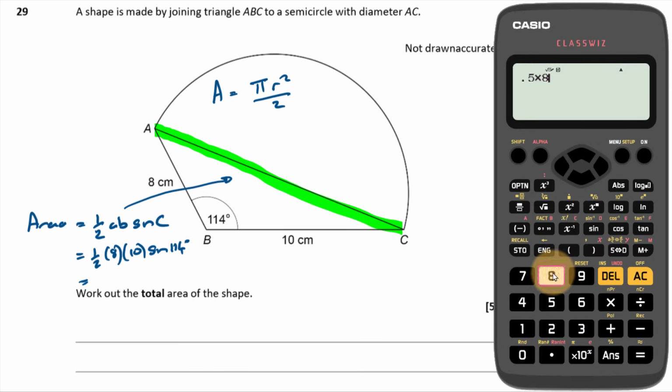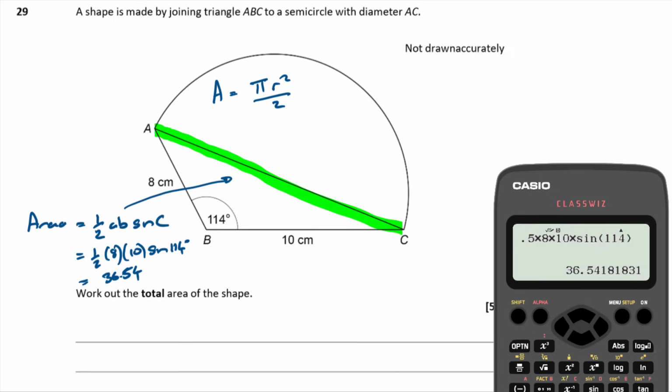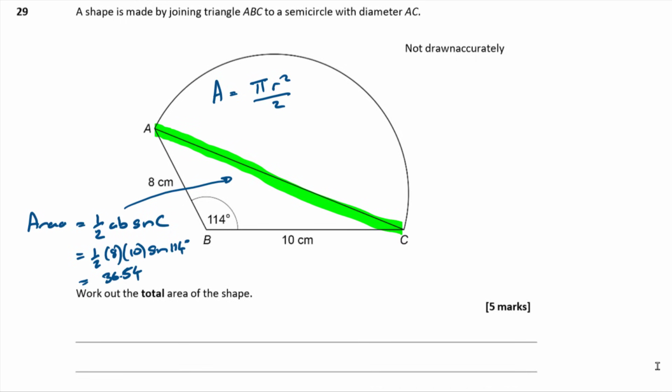So half times 8 times 10 times the sine of 114. That comes out to be 36.5. I'm going to write an extra digit down because I'm going to round it off later. So I'm going to write down 4 digits and I'll drop down to 3 later. Okay. So that's that bit done.